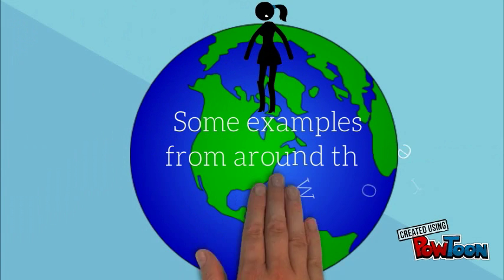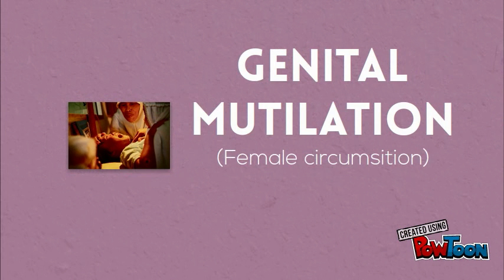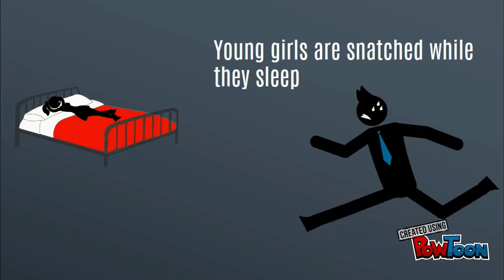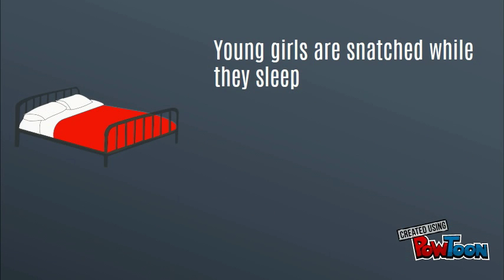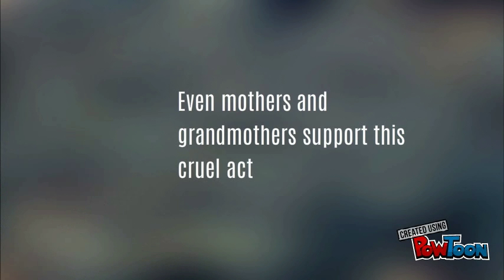Examples from around the world. So the first example is genital mutilation. This is also known as female circumcision. With genital mutilation, young girls are snatched while they sleep during the night. Even mothers and grandmothers support this cruel act.